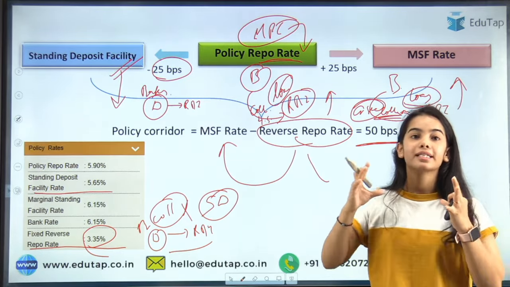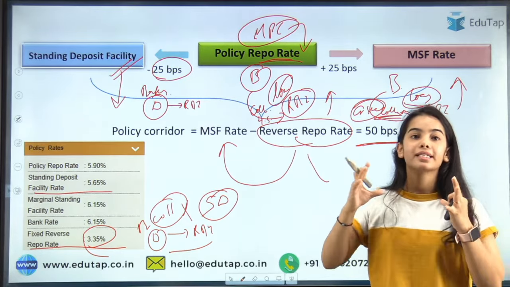Here it is not reverse repo rate, it has become SDF, standing deposit facility. Before, the policy corridor included the reverse repo rate, but the reverse repo rate has been changed with the SDF in April 2022 by the Monetary Policy Committee. So here the policy corridor is MSF minus SDF. There is the difference of 50 basis point in the whole of the corridor that you can see.